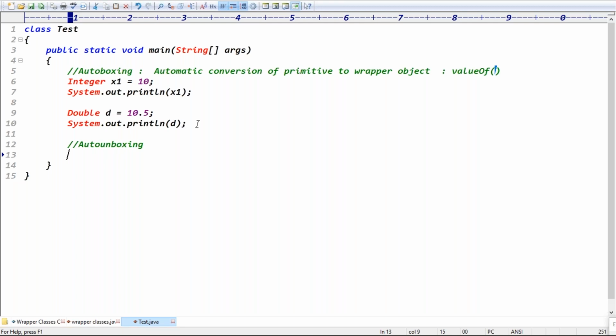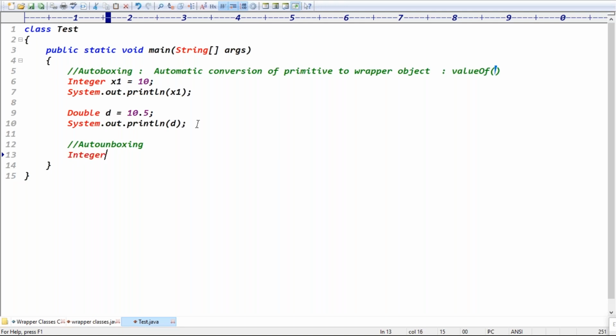The toString method, sir, that is for string. Wrapper to primitive: toString means to return a string value. So the xxxValue method, right? Like intValue, floatValue, like that.